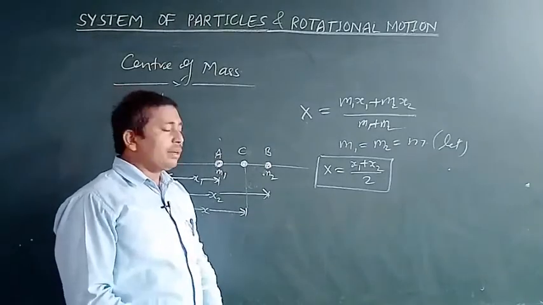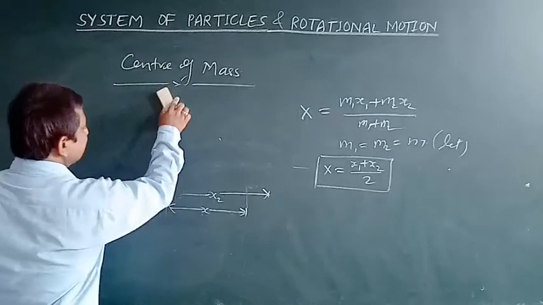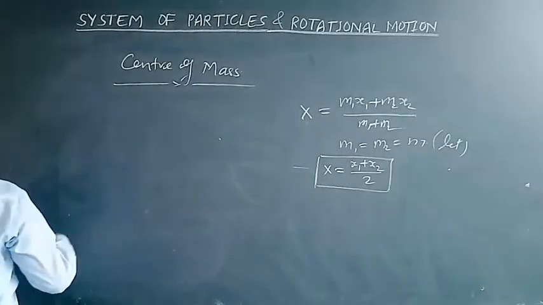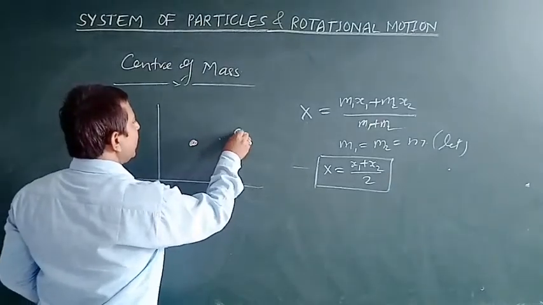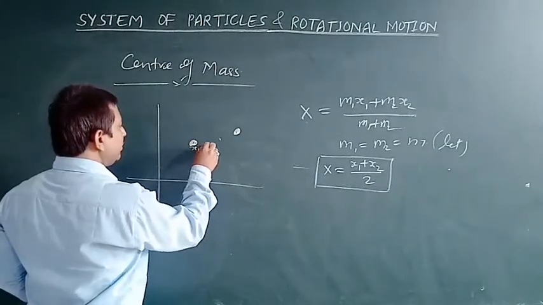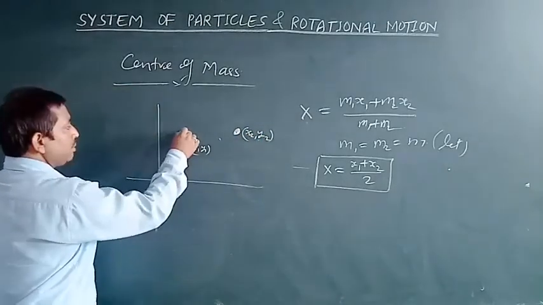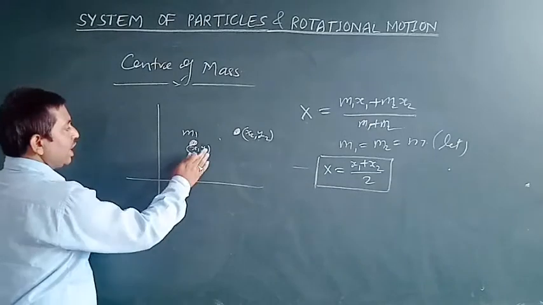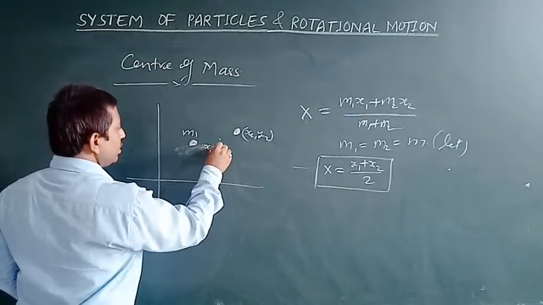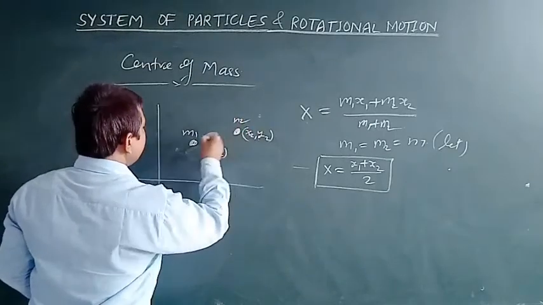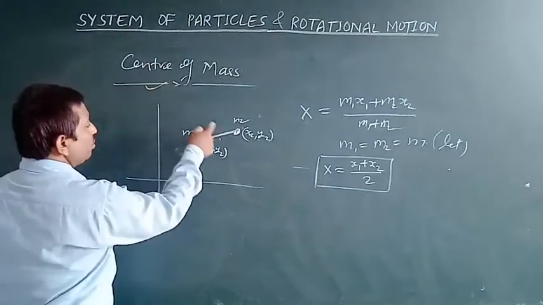Now if we talk about another system in which these two particles are placed in the xy plane somewhere, and the coordinates of these two particles are x1, y1 and x2, y2. So if the mass of this object is m1 and the mass of this object is m2, then what will be the center of mass of these two objects?